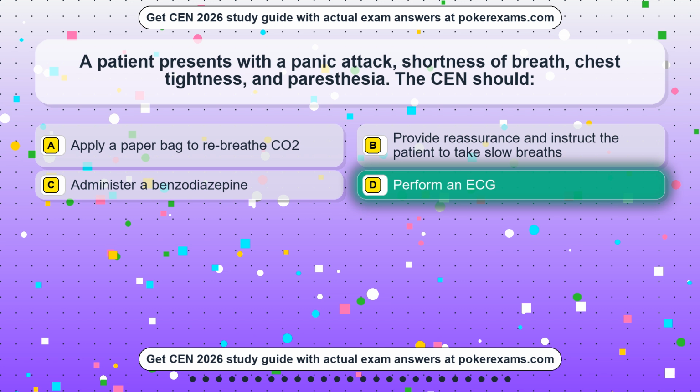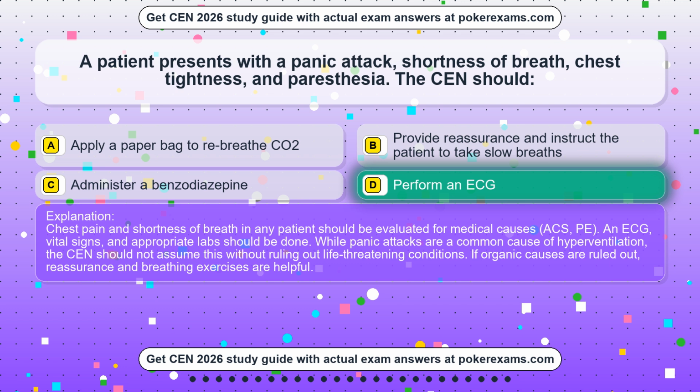The correct answer is Option D: perform an ECG. Chest pain and shortness of breath in any patient should be evaluated for medical causes, such as ACS and PE. An ECG, vital signs, and appropriate labs should be done. While panic attacks are a common cause of hyperventilation, the CEN should not assume this without ruling out life-threatening conditions. If organic causes are ruled out, reassurance and breathing exercises are helpful.